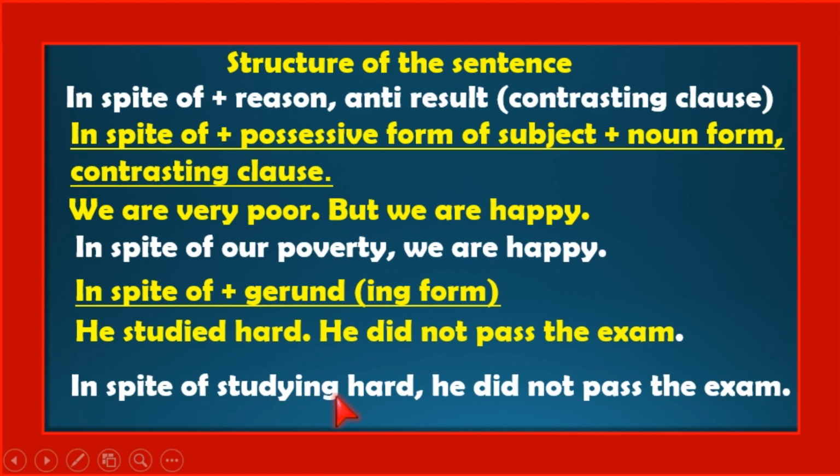In spite of studying hard, comma, he did not pass the exam. It is very simple. You change the verb to the ing form, or gerund form, and write. Look here. In spite of studying hard, he did not pass the exam.